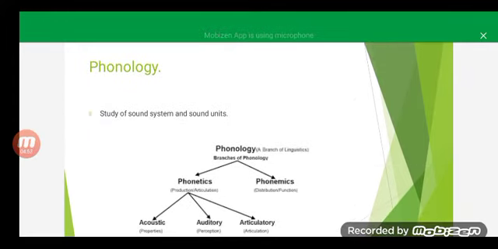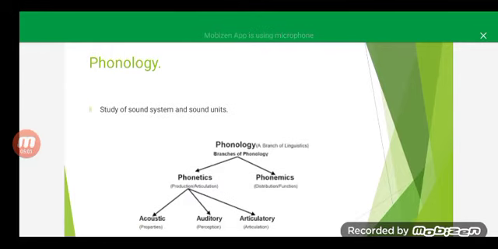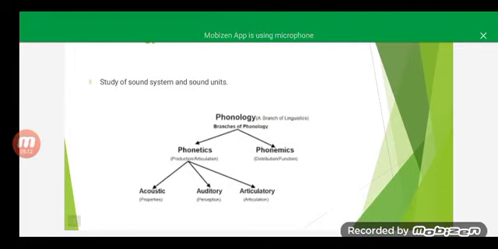Now, the third area of the grammar is phonology. Phonology is derived from the word phone, that means sound. So, here we study the sound system and sound unit. Phonology is a broad field and it's again divided into phonetics and phonemics. Now, the question is what are phonemics and what are phonetics?